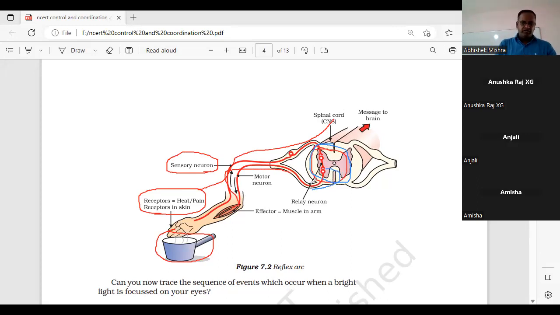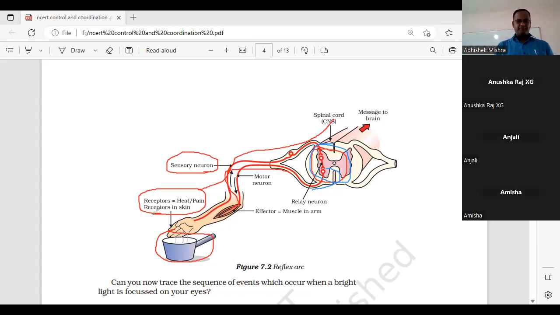Now, what is this figure showing? We are touching the hot water with the hand and pulling our hand apart very quickly. This action is called reflex action. So what is a reflex action? A quick involuntary action shown towards a particular stimulus. It's very quick. It's not like you touch a stimulus for 5 minutes and after 5 minutes your body shows the reflex action. Your body will immediately show the reflex action.